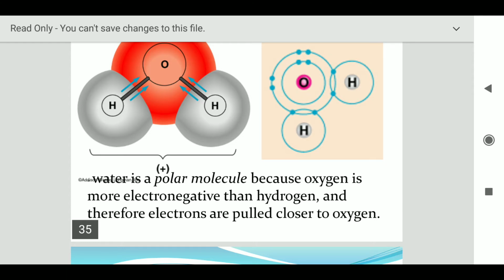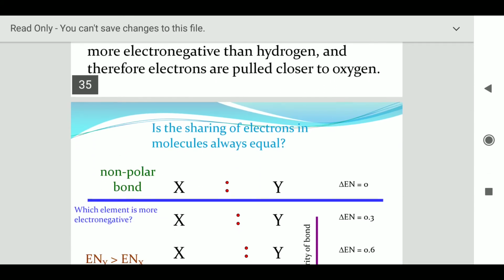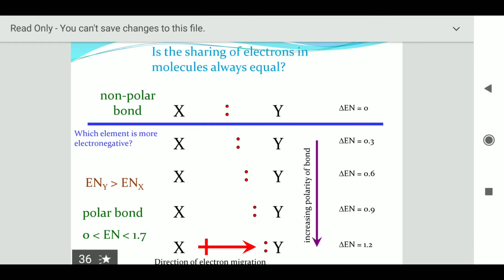So in water molecule, water is a polar molecule. Oxygen is more electronegative than hydrogen, and therefore electrons are pulled closer to oxygen because there is a difference in the electronegativity between hydrogen and oxygen. So there is always a pull towards the oxygen because the electronegativity of oxygen is very high with respect to hydrogen. Now talking about it, is the sharing of electron in molecules always equal? No, it is never equal.